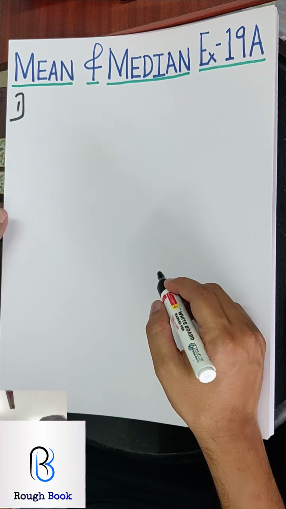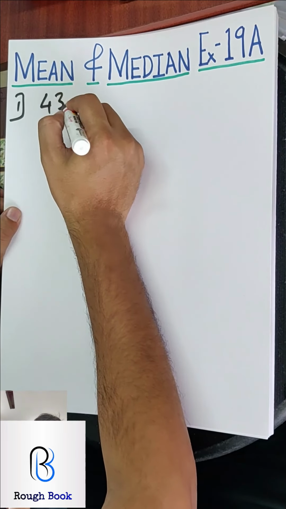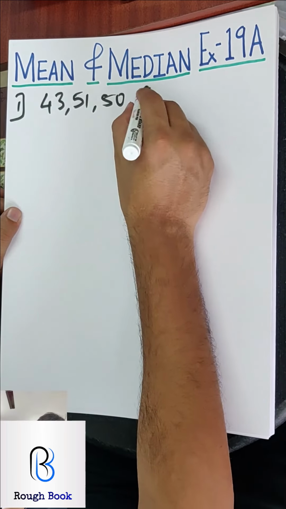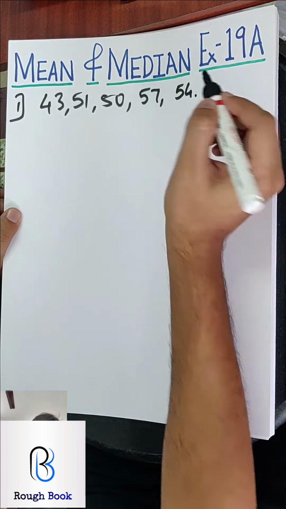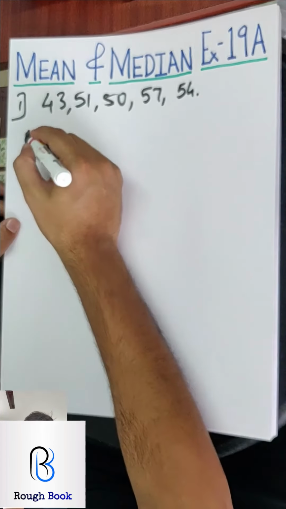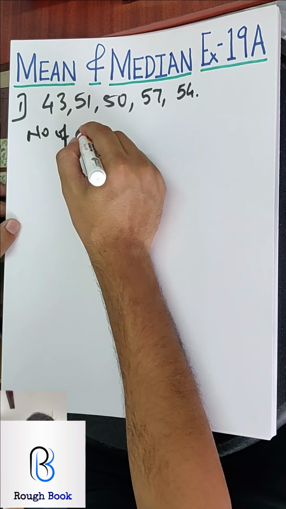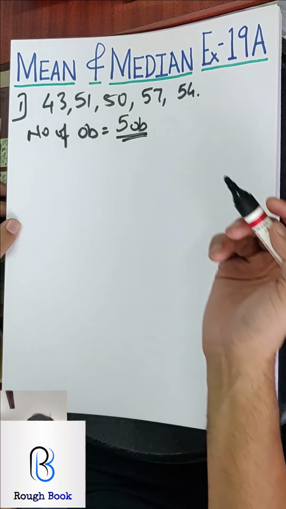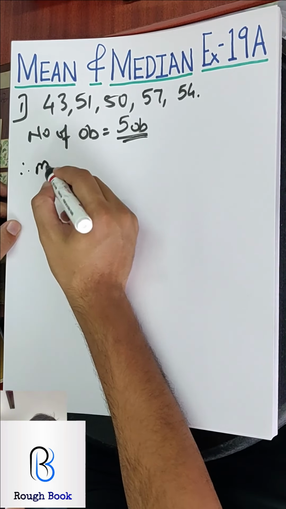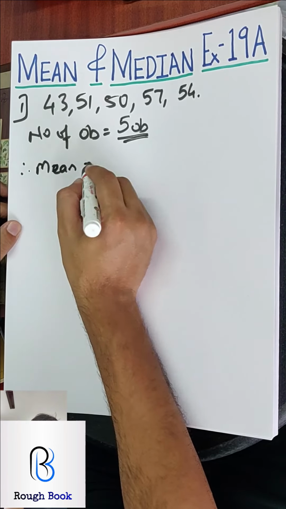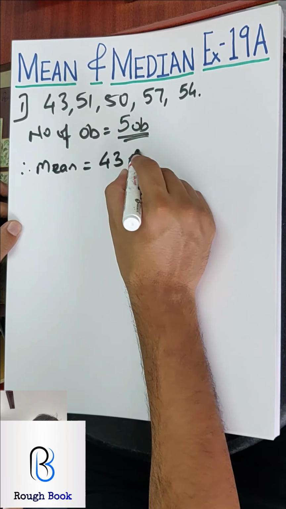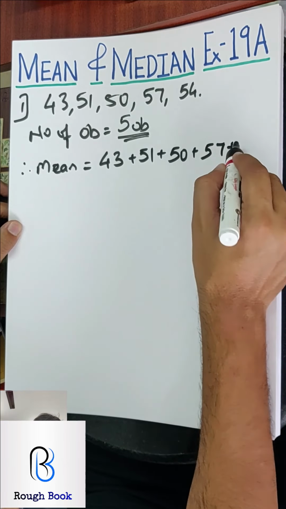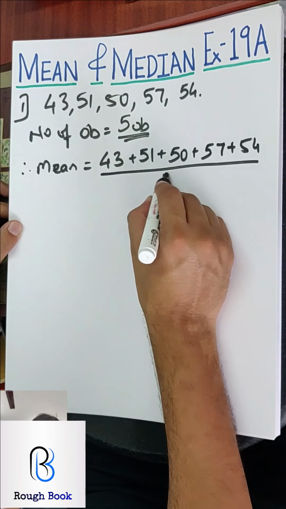So they say find the mean for 43, 51, 50, 57 and 54. The first thing you need to find is the number of observations. So number of observations: 1, 2, 3, 4, 5. We can see 5 observations, and therefore mean is going to be the total of everything, 43 plus 51, 50, 57, 54, divided by 5.